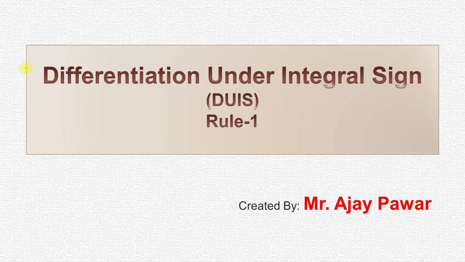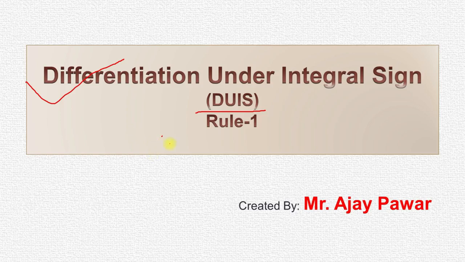So let's start. In this video we are going to study differentiation under integral sign, DUIS rule number 1. There are two rules of differentiation under integral sign. Rule number 1 is for limits of integral which are constant, and rule number 2 is for limits of integral in the form of parameters.